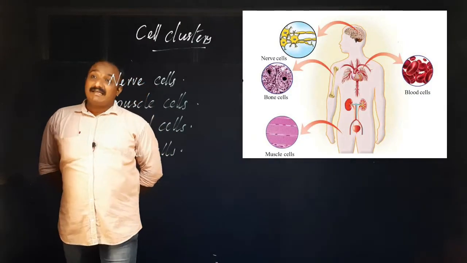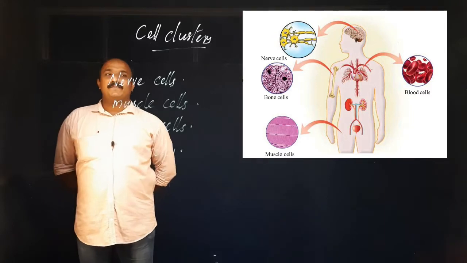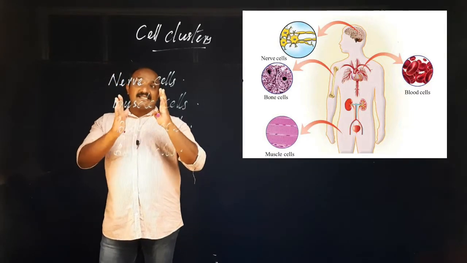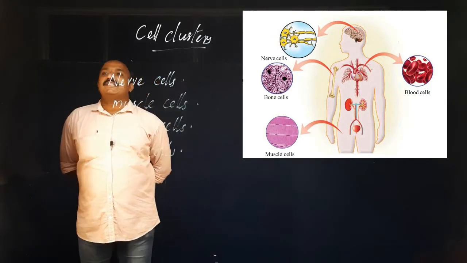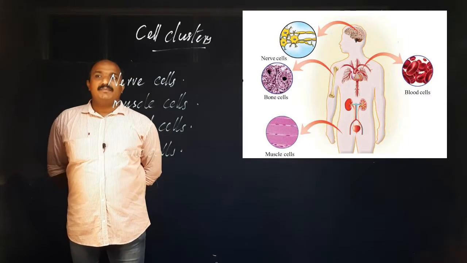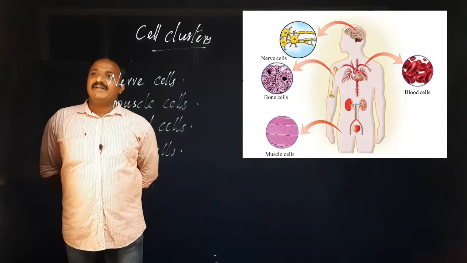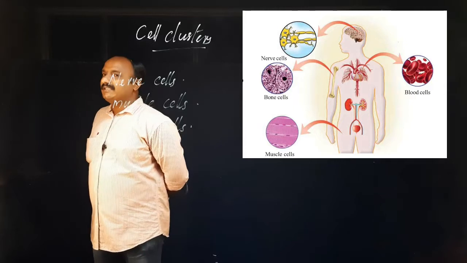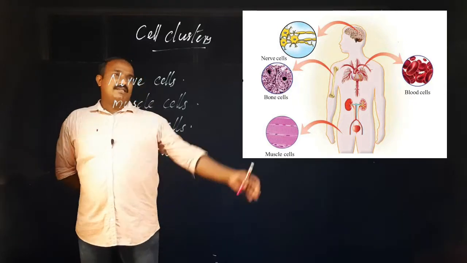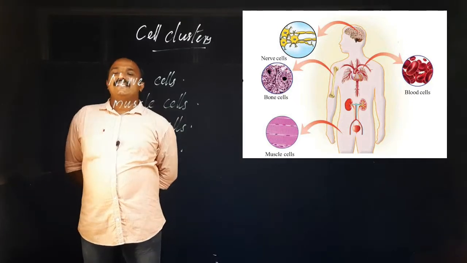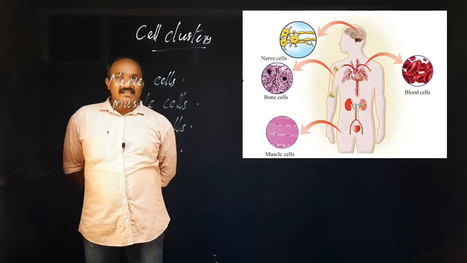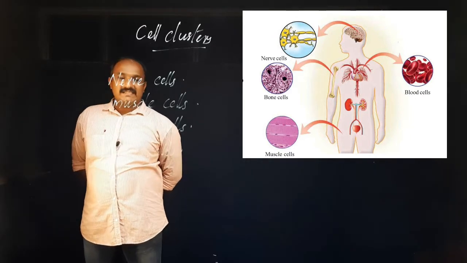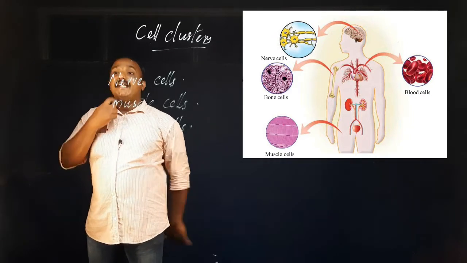These are some of the cells present in our body. They are different from each other. They are not the same, or alike. Just look at the screen and try to understand their structure. Nerve cells, muscle cells, blood cells, and bone cells.